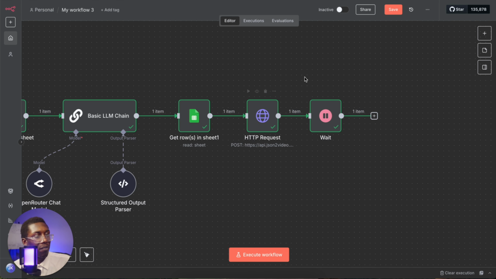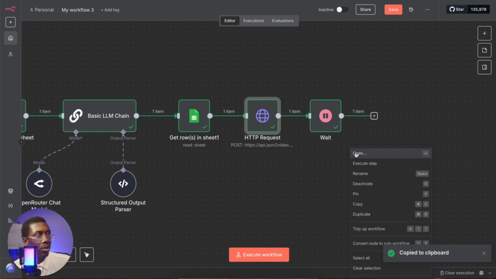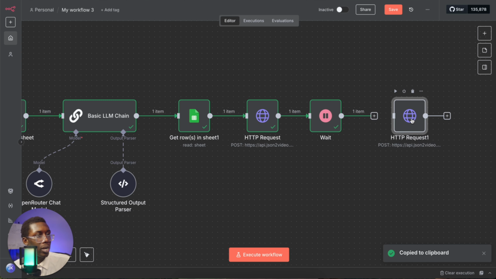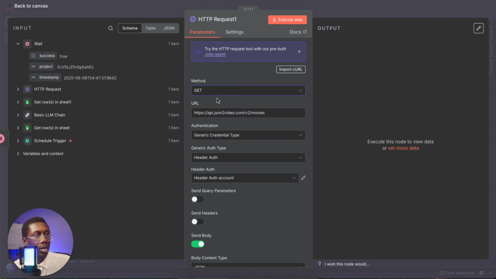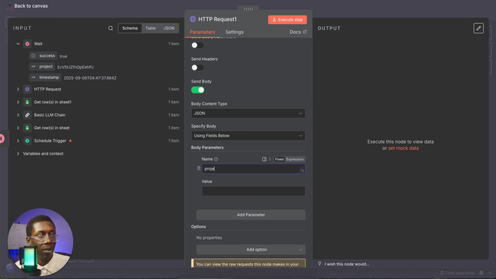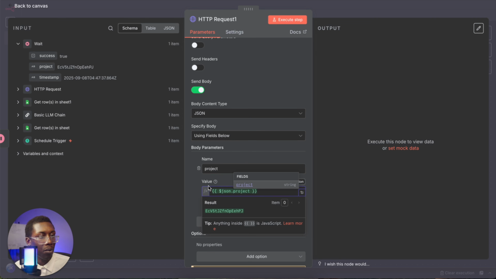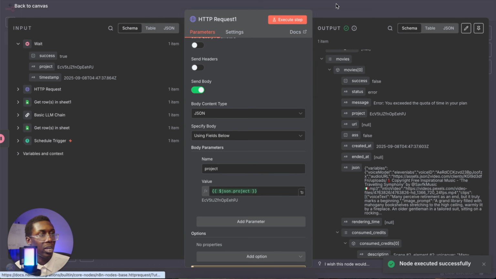So we add that wait node over here, and we want to make sure that the video is actually being generated. So what we'll do is we'll copy this HTTP request and we'll duplicate it right here and connect that. And instead of post, it will be get. Everything here stays the same. The only thing that I need to change is specify body will be used in fields below. And for that, we'll just put the project, and for value, you just come over here to project and you drag and drop that right over here. You could execute that step and everything executed successfully.